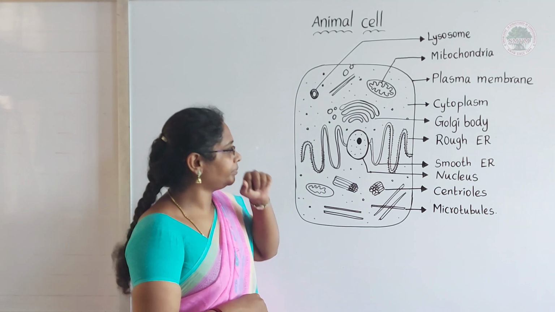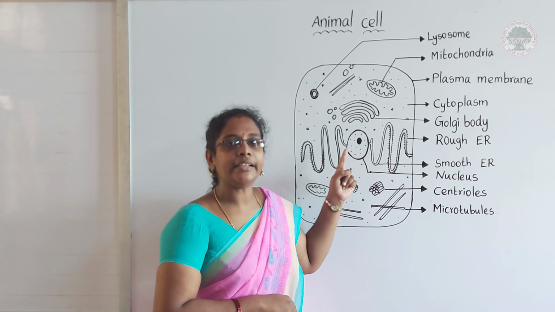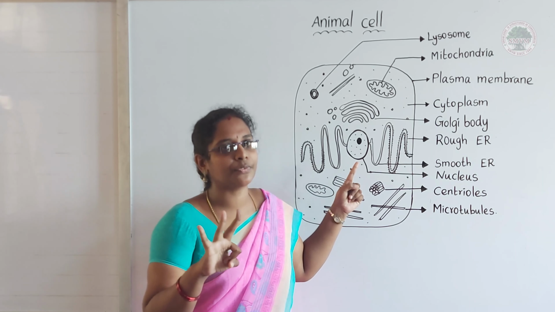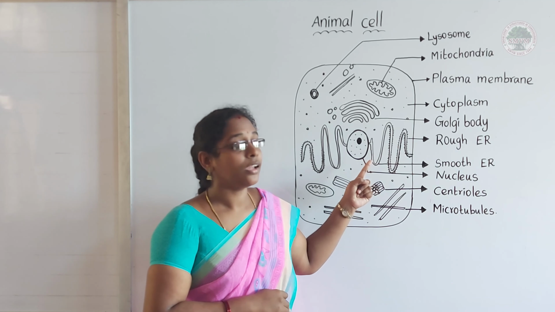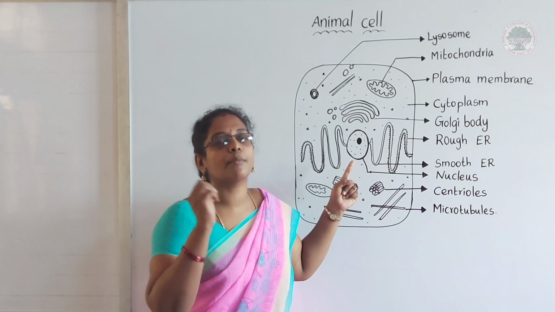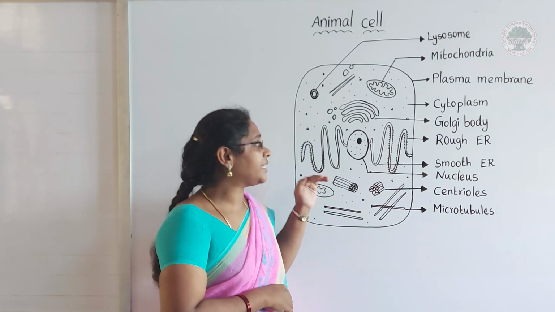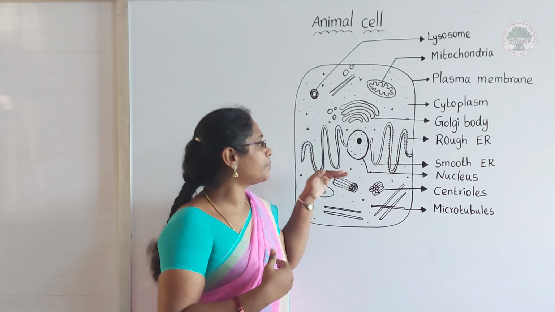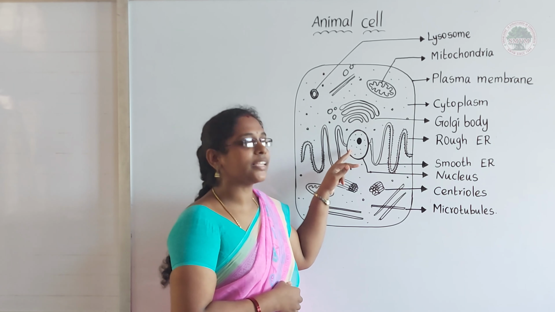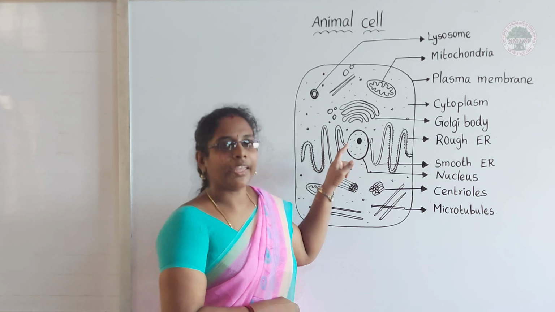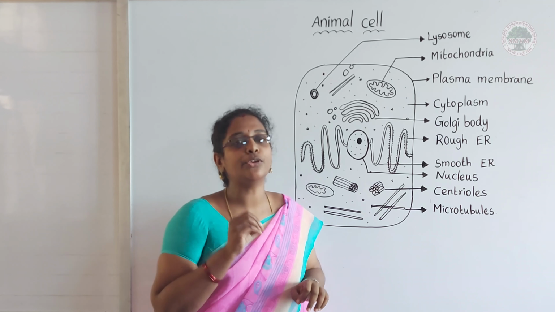Then next one, main part, it is nucleus, the center part. In the nucleus, there are three different parts we can find. The outer layer is called the nuclear membrane. And this nuclear membrane is porous, which means it has some pores in it. Through the pores, the materials or proteins pass in and out of the nucleus. So next, we can see nucleoplasm. Okay, in nucleoplasm, we can see a dark circle-like structure that is called nucleolus.